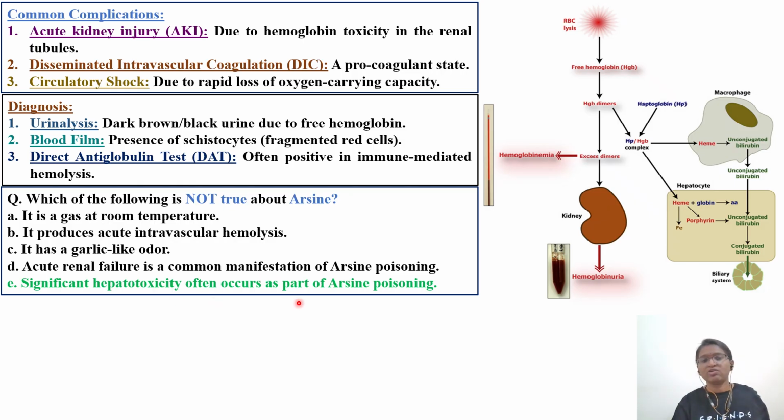Significant liver toxicity often occurs as a part of arsenic poisoning. We did not come across kidney as a target organ. We didn't come across all the four options, whether it was naphthalene, arsine, or the other options, I don't know what the last option was. In none of the four is there any possibility of causing liver toxicity.